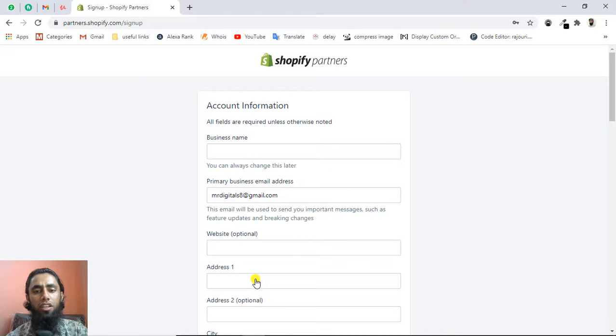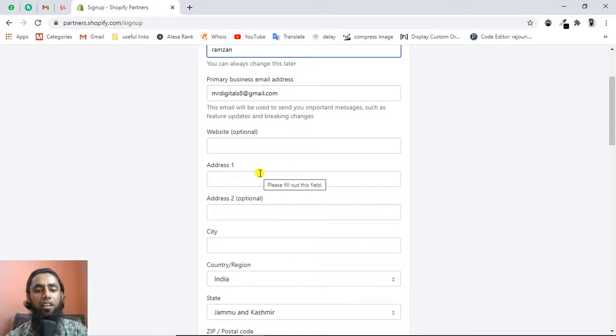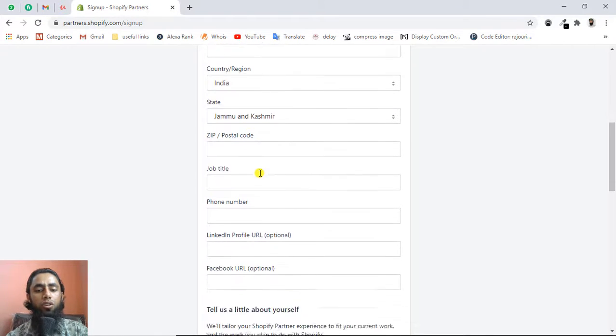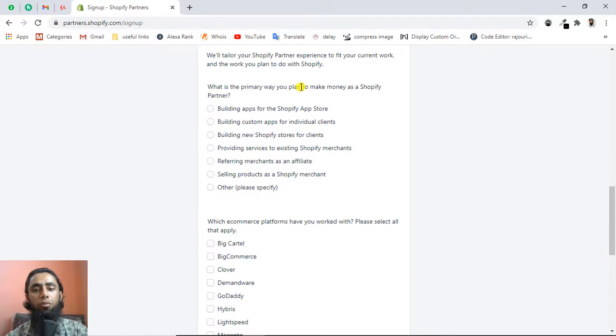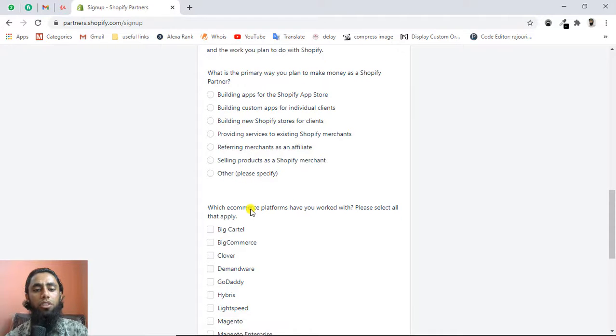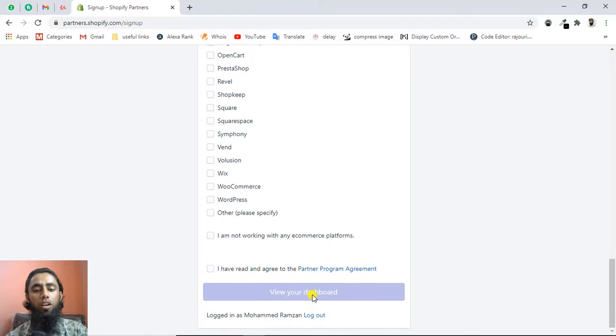Once you have signed up, you have some account information. All fields are required unless otherwise noted. So business name, if you have any. For example, I am adding Ramzan here, and the website is optional, and we have the address details, city, and everything. First of all you need to fill everything, and then there is the question: what is the primary way you plan to make money on Shopify? According to your interest and whatever knowledge you have, you should select one of the options. Then select a few more options here, and then click on view your dashboard.